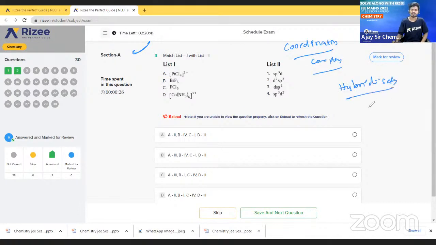Hybridization. That means what? Chemical bonding. Here one exception is there. Very important and simple question.